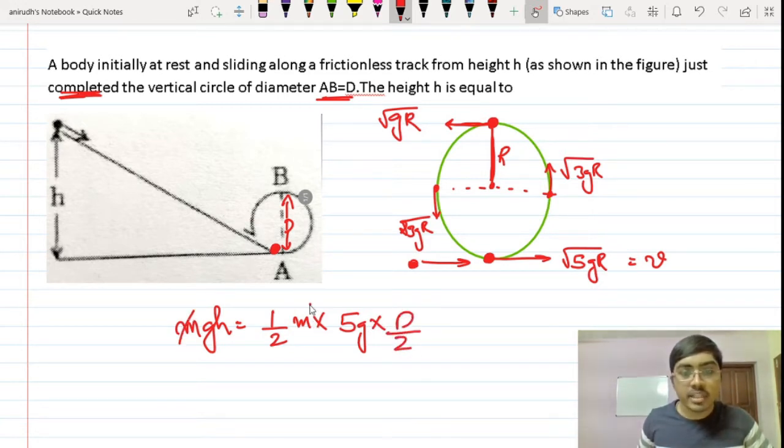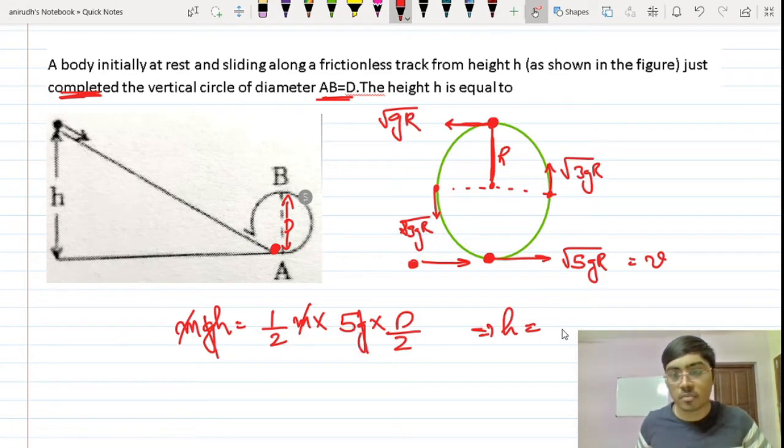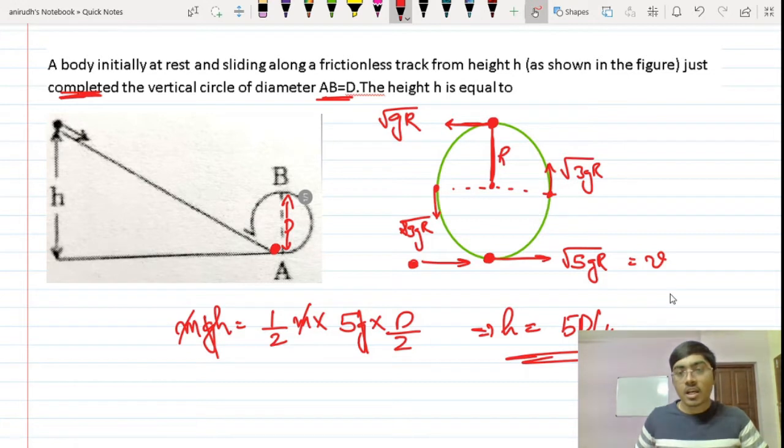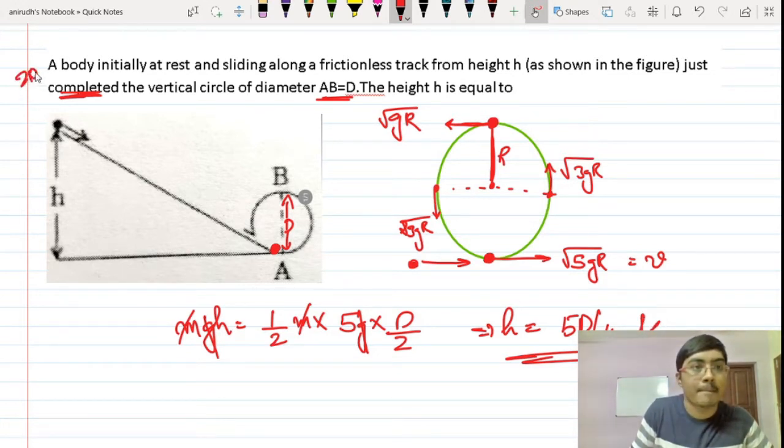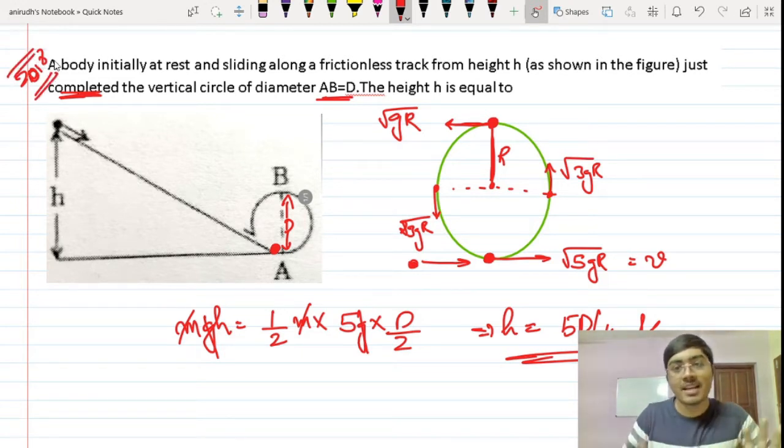Now all we need is to find the answer. So h is equal to, m and g are cancelled, so 5d by 4. This is the answer for this question. This was a question in the 2018 paper. It is a good question incorporating two concepts, so I will be making a separate video discussing all good questions from the topic of vertical circular motion. I will be posting that soon on YouTube. Okay, let's proceed to the next one.